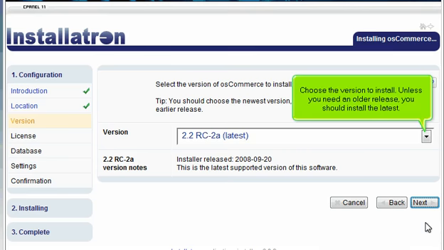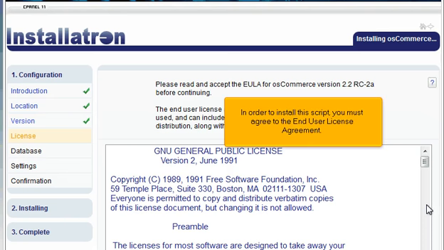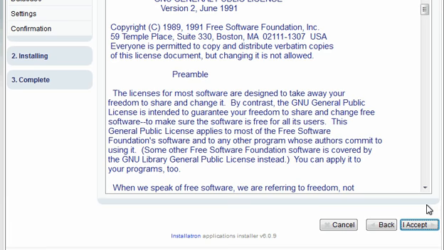Choose the version to install. Unless you need an older release, you should install the latest. Click Next. In order to install the script, you must agree to the End-User License Agreement. Click I accept.